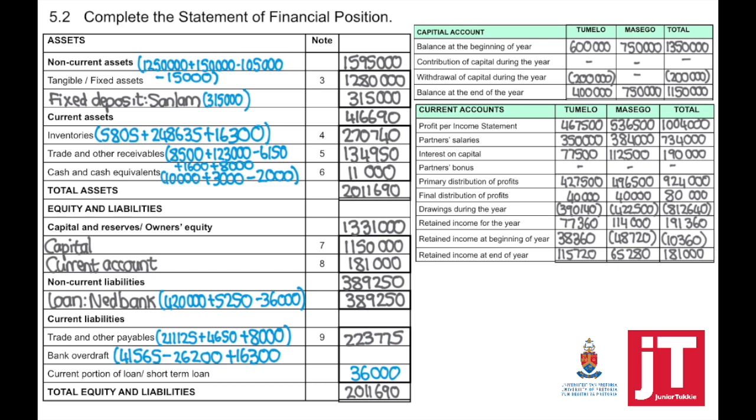Add your trade and other payables, plus the bank overdraft, plus your current portion of loan. That equals your current liabilities. If you now take your owner's equity plus non-current liabilities plus current liabilities, it should give you exactly the same answer.